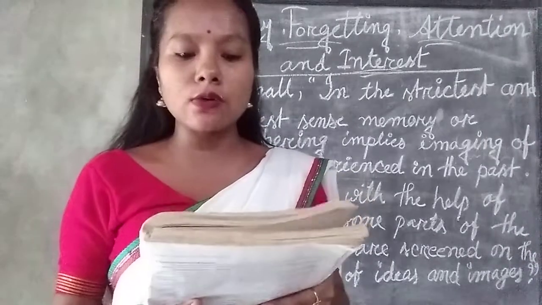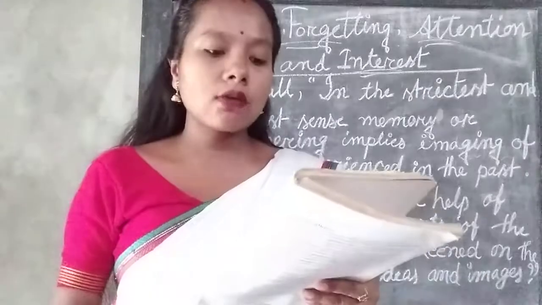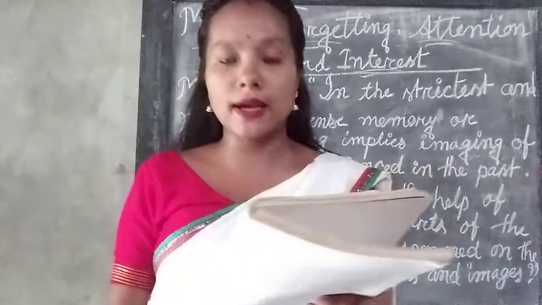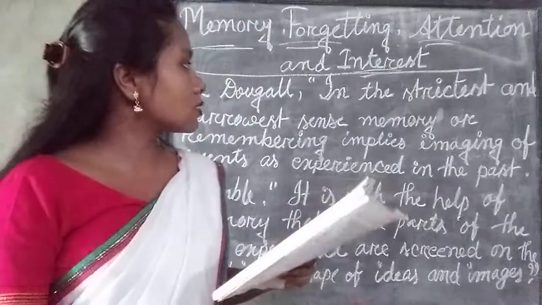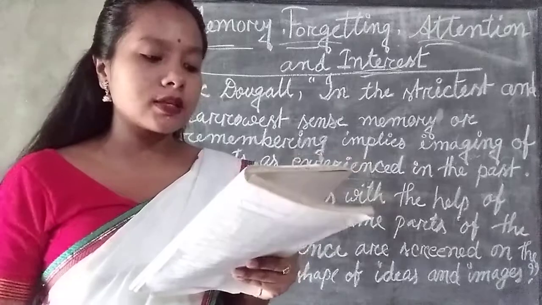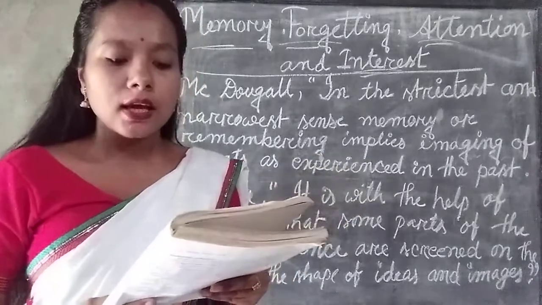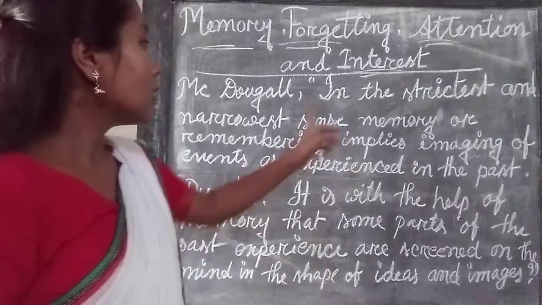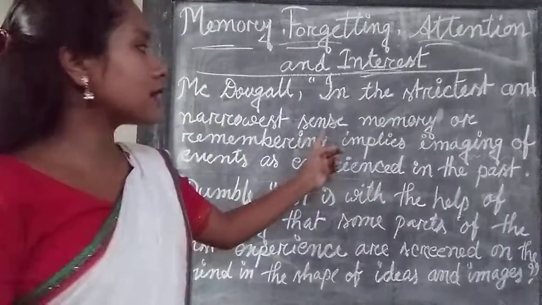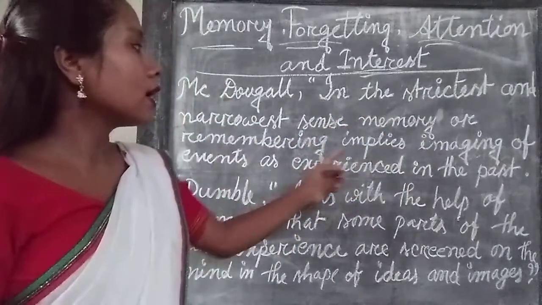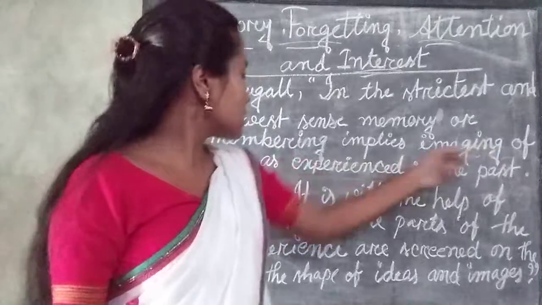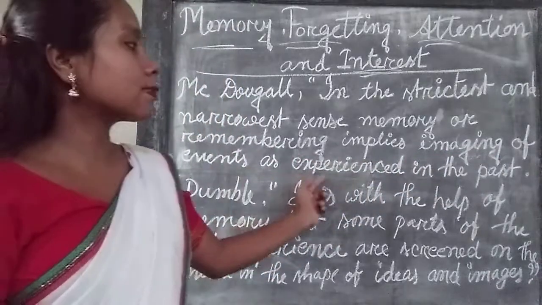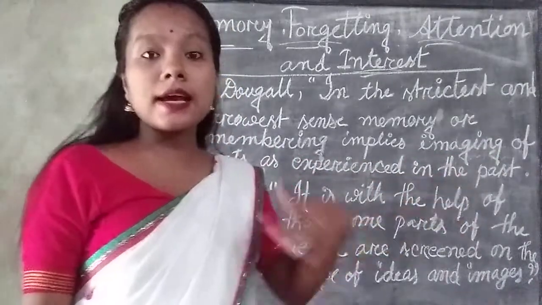In his book An Outline of Psychology, McDougall defined memory as, in the strictest and narrowest sense, memory or remembering implies imaging of events as experienced in the past.